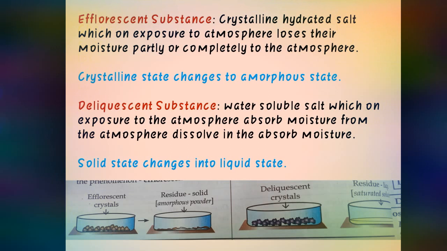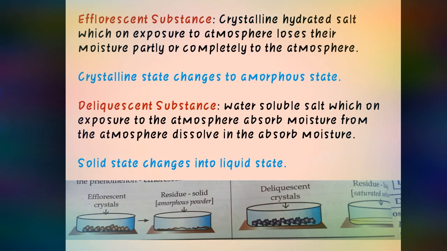Then the next type of substance. One substance we have seen, hydrous and anhydrous. The next type of substance is efflorescent substance and deliquescent substance. Efflorescent substance means a crystalline hydrated salt which on exposure to atmosphere loses its moisture partly or completely to the atmosphere.